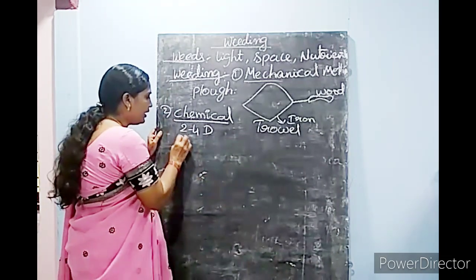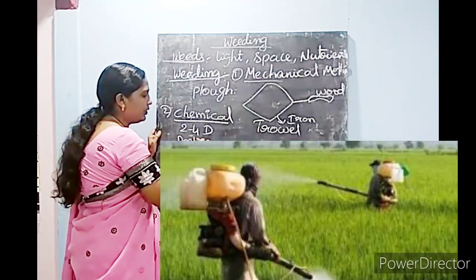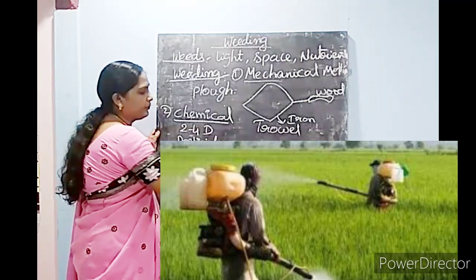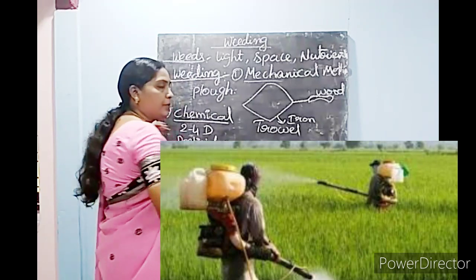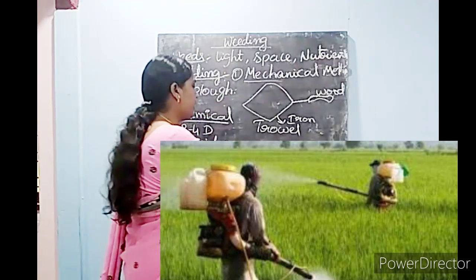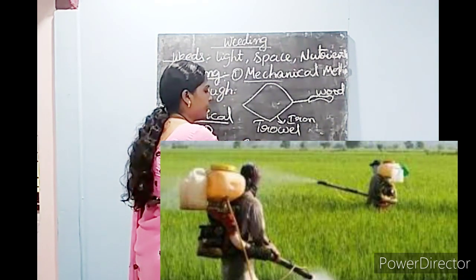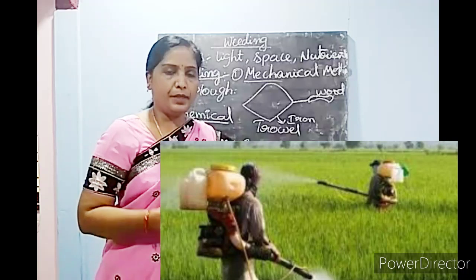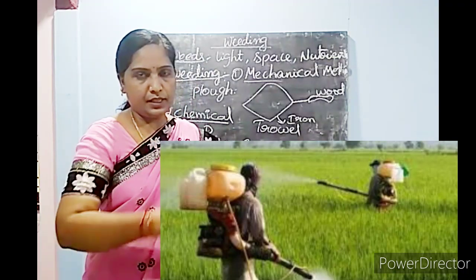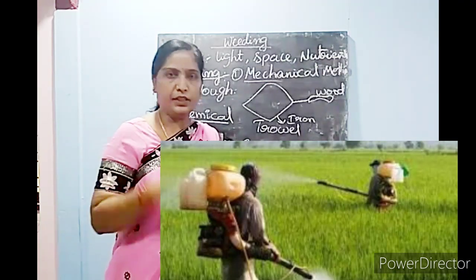So to destroy those pests, they use pesticides. Either weedicides or pesticides, they can spray in the field by using a machine known as a sprayer.